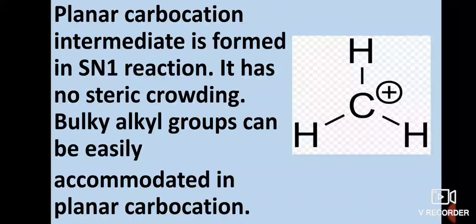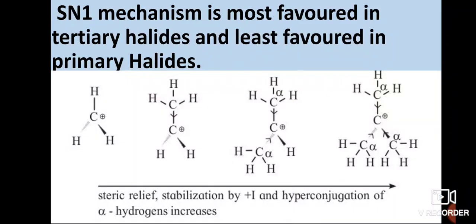Planar carbocation intermediate is formed in SN1 reaction. It has no steric crowding. Therefore, bulky alkyl groups can be easily accommodated in planar carbocation. SN1 mechanism is most favored in tertiary halides and least favored in primary halides.